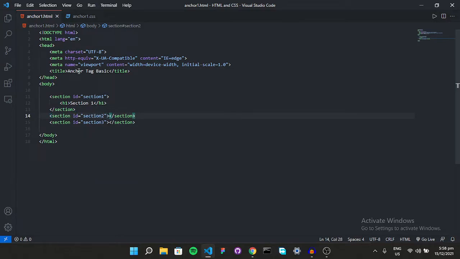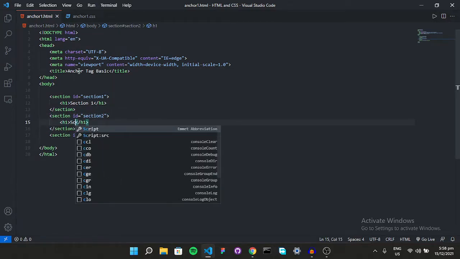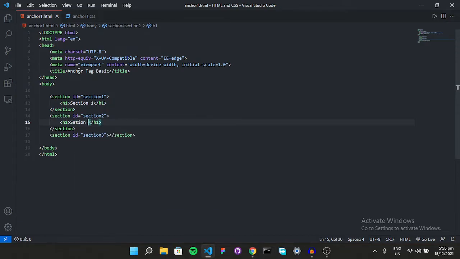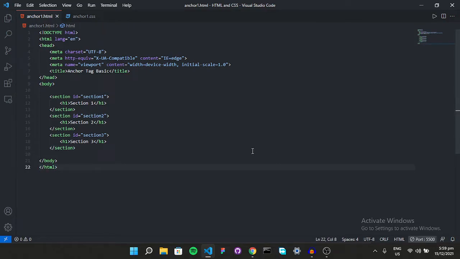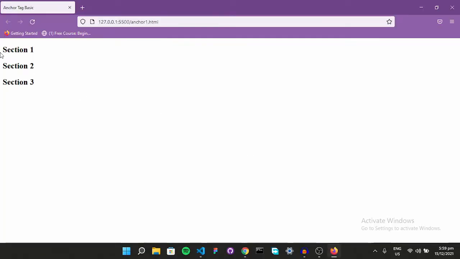give this one a heading of section 2. I forgot the C. I keep forgetting letters, I don't know why, but please bear with me, okay? So H1 is going to be section 3. Well, I didn't forget anything this time. That's fine. Great. So now if we open it in our server, let's see what's going to happen. Well, nothing happens exactly, right?